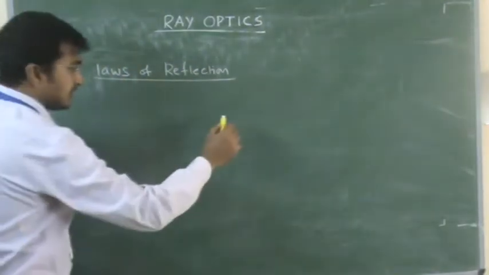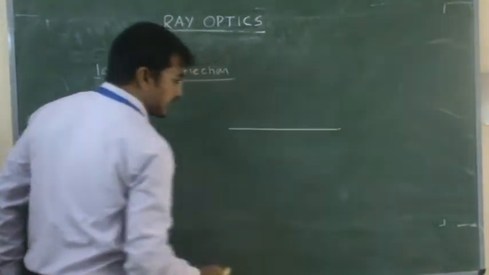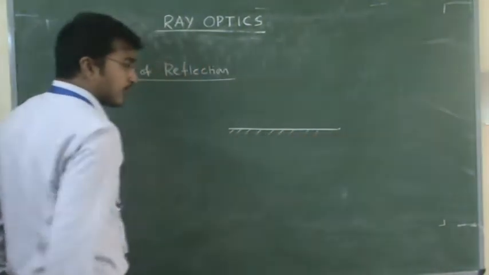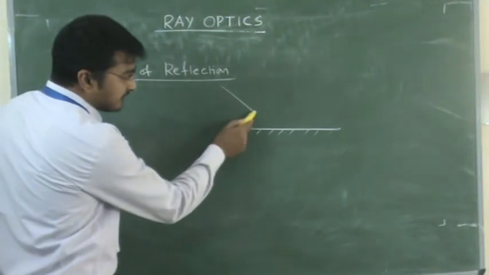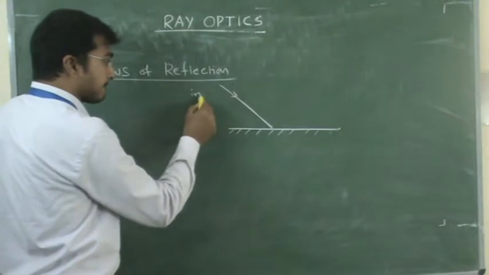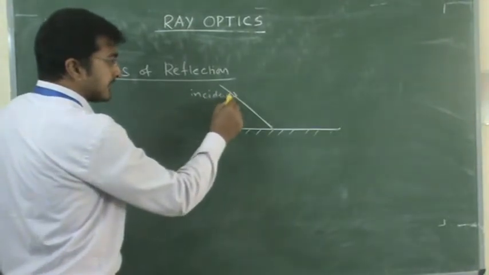Okay, first let's see. I will take the diagram here. This is one reflecting surface. Okay, this is the incident ray.